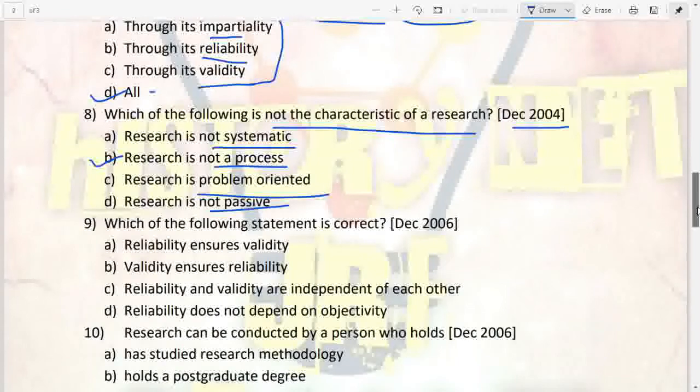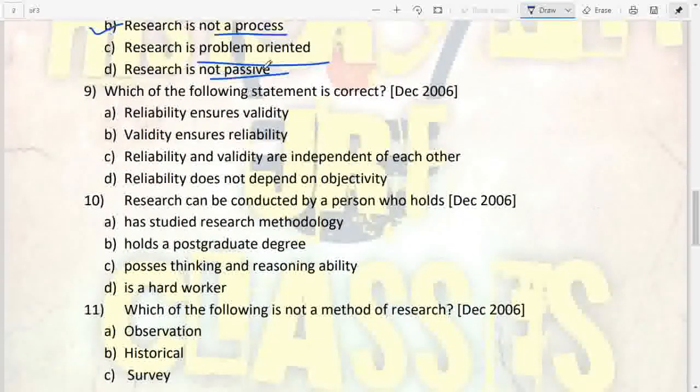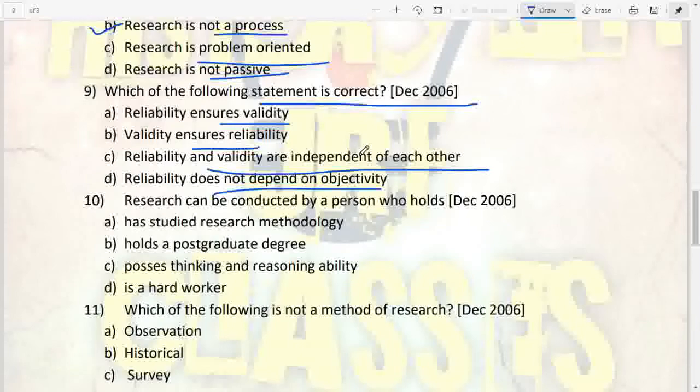Next question we have, which of the following statements is correct? December 2006. Reliability ensures validity, validity ensures reliability, reliability and validity are independent of each other, reliability does not depend on objectivity. So the answer is going to be B, because validity ensures reliability. Why? Because validity talks about the accuracy. So if your tools and procedure and everything is accurate, then only after that you can rely on that research, on the outcome of research.